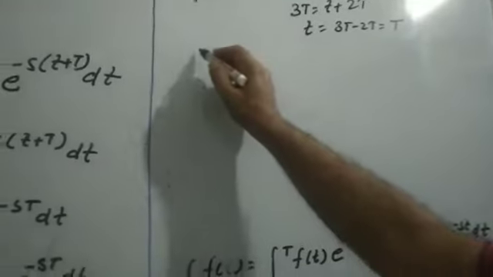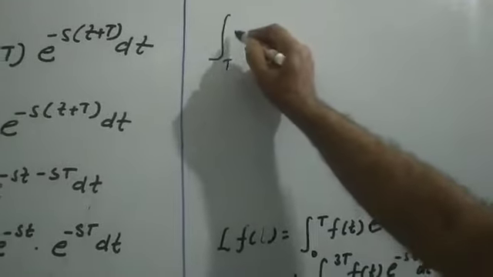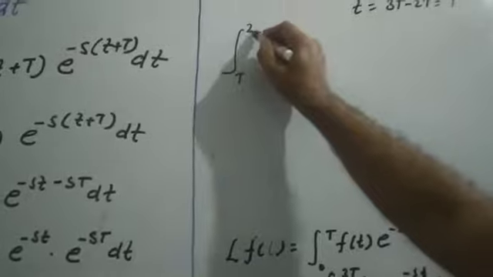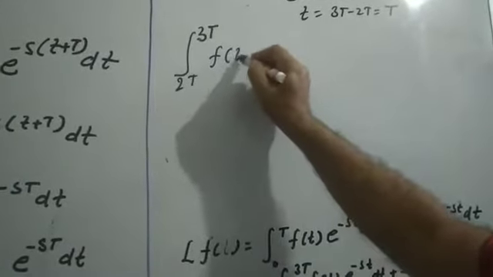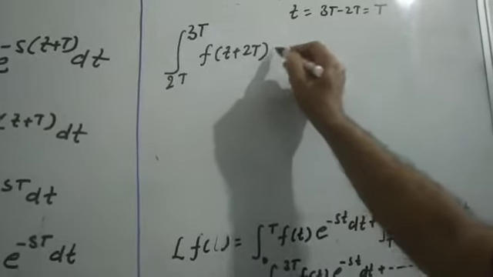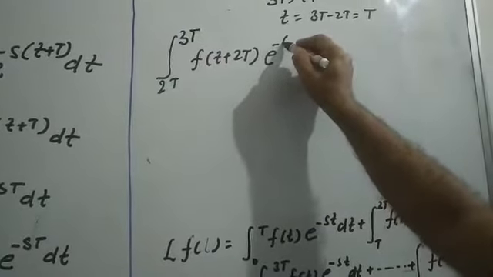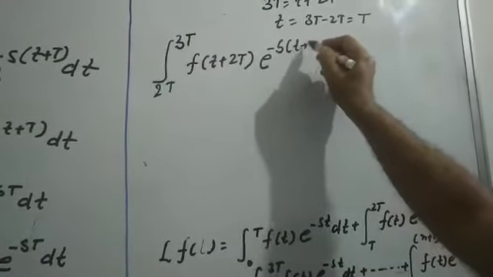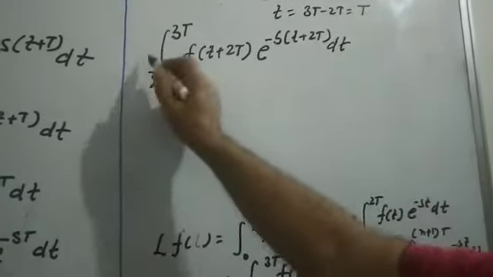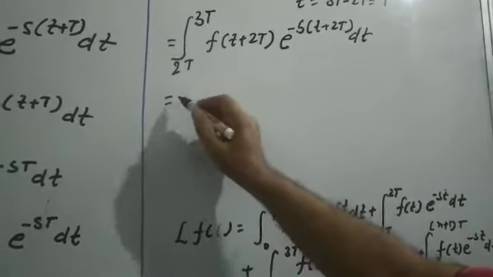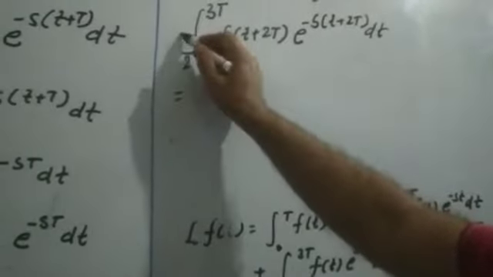Now this function, 2T to 3T, f of t plus 2T e to the power minus s (t plus 2T), in place of dt is dt. So you can write this function.